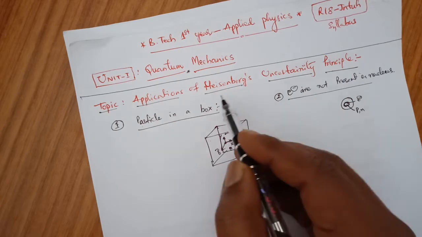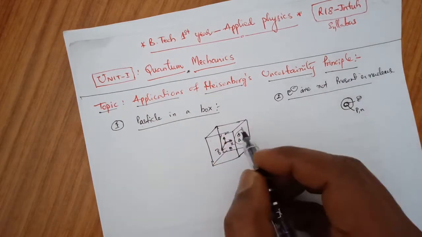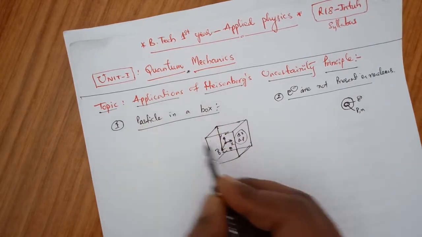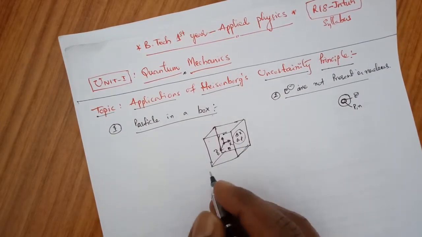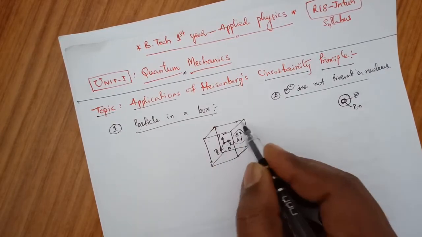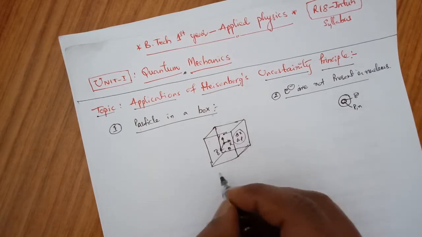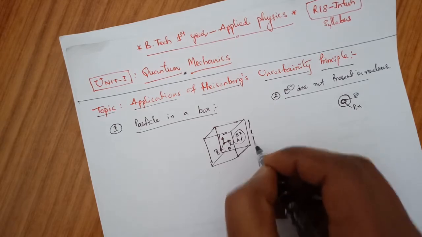That we have already seen in the previous class, that is Heisenberg uncertainty principle. So by using this principle we can find the energy of the particle in a potential box. Let us consider a particle which is taken in a box whose length is L.